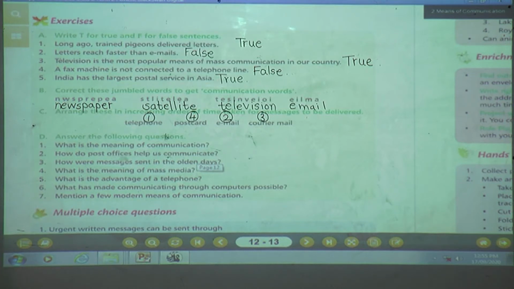Now tell me, number 4: what is the meaning of mass media? The means of communicating to a large number of people at the same time is called mass media. Number 5: what is the advantage of the telephone?